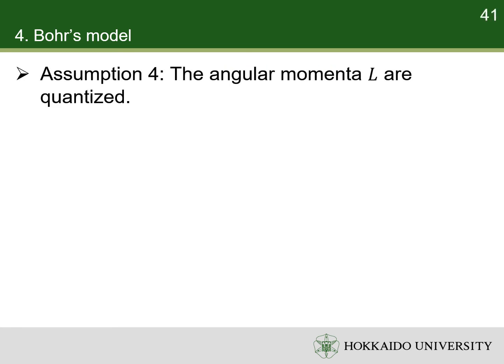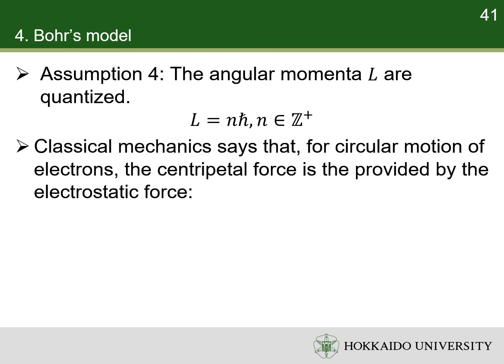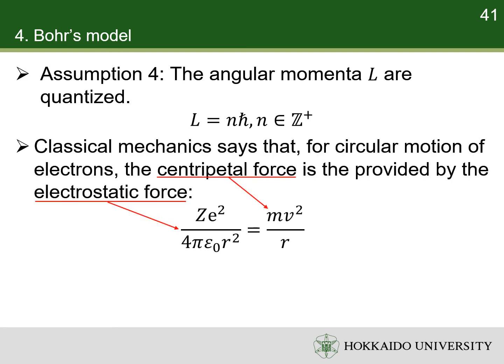Fourth, the angular momenta of an electron are quantized. L equals n h bar, n is a positive integer. We can use classical mechanics and Bohr's assumptions to find the energies of the states. In classical physics, the centripetal force of circular motion is provided by the electric force. Thus, we have a relationship between speed square and radius. We will use this relation twice.